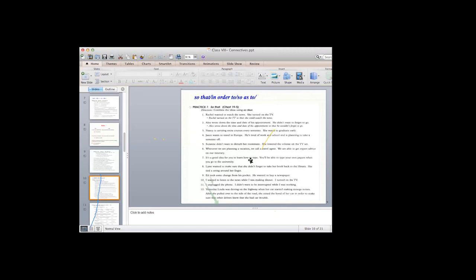Lynn wanted to make, actually this exercise is so simple because you studied in high school, I remember. You studied expressions of purpose, how you combine two sentences by using in order to, so as to, and so that. And what you have to bear in mind here is just that so that is followed by a modal verb. That's very simple, I guess. Okay.